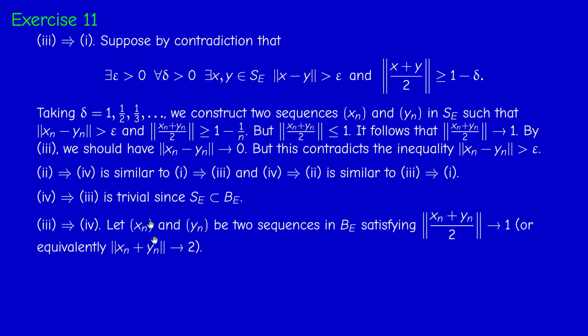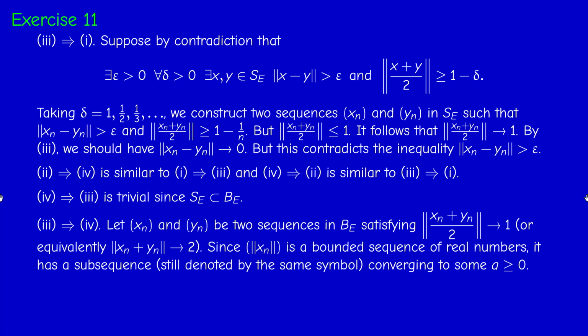So consider two sequences xn and yn in BE, whose midpoint converges to the unit sphere. So the norm of (xn plus yn) over 2 tends to 1, or equivalently, the norm of xn plus yn converges to 2. Okay, since xn is bounded, the norm of xn is a bounded sequence of real numbers. We know from calculus that it has a subsequence that converges to some a. So we may still denote the sequence by the same symbol to avoid subscripts. Okay, so the norm of xn converges in R to, of course, a non-negative number. Now we'll prove that a cannot be 0.